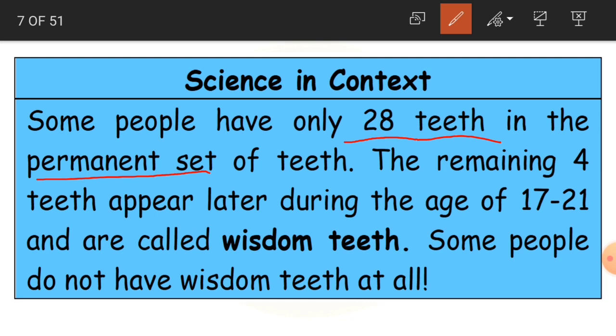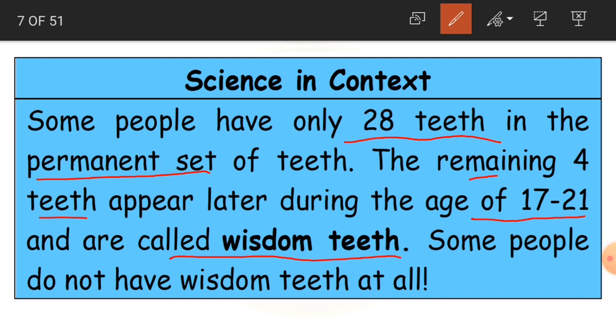And what happened to the remaining 4? These remaining 4 teeth appear when they are between the ages of 17 to 21, and they are called wisdom teeth, because they have not come in the beginning stage.